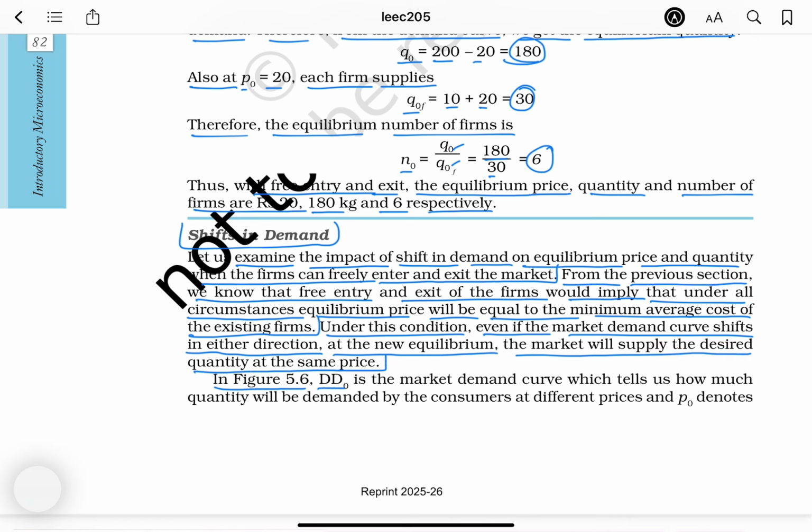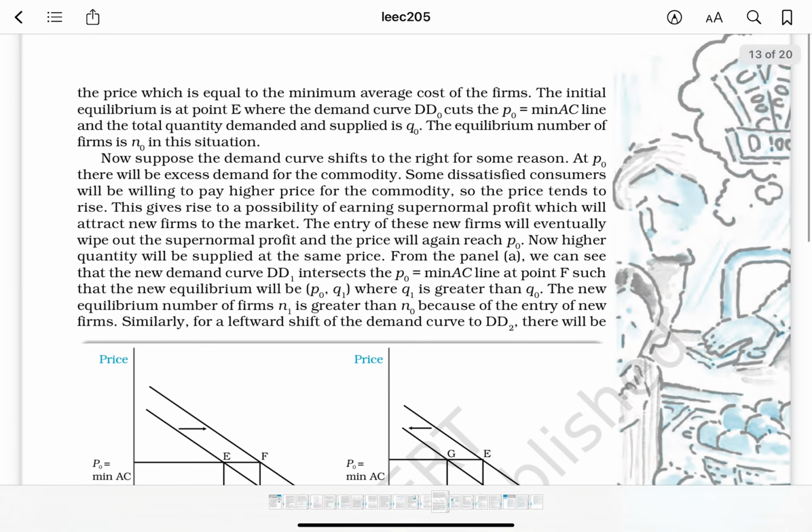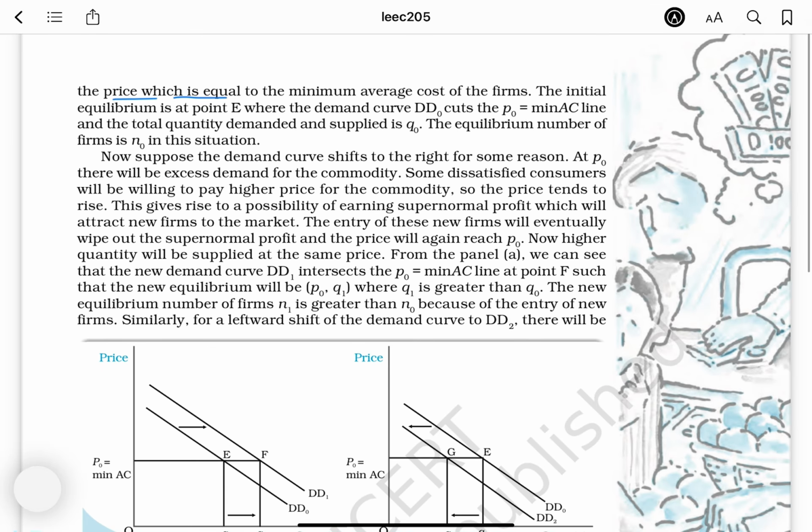In figure 5.6, DD0 is the market demand curve, which tells us how much quantity will be demanded by the consumers at different prices, and P0 denotes the price which is equal to the minimum average cost of the firms. The initial equilibrium is at point E where the demand curve DD0 cuts the P0 equals minimum AC line and the total quantity demanded and supplied is Q0. The equilibrium number of firms is N0 in this situation.